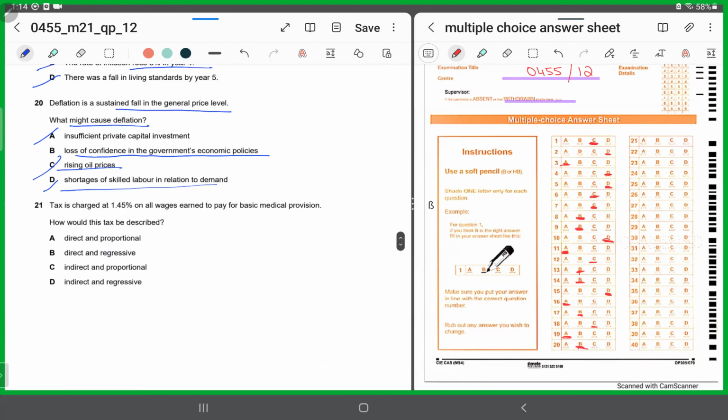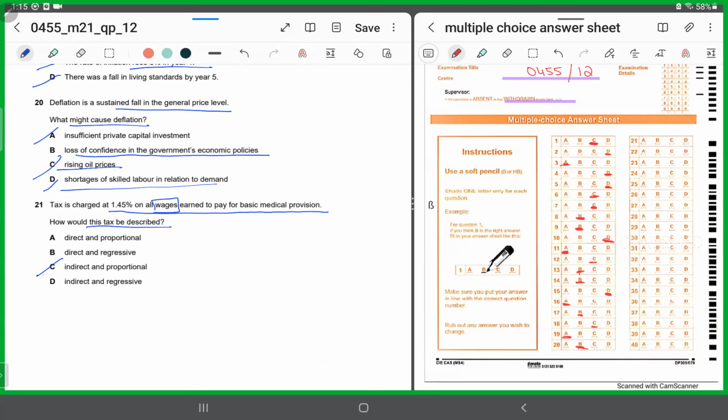21. Tax is charged at 1.45% on all wages earned to pay for basic medical provision. How would this be described? So if the same amount of tax is being imposed, this is what? Direct. Why? Because it's being imposed on wages, it's imposed on earnings, it cannot be indirect.